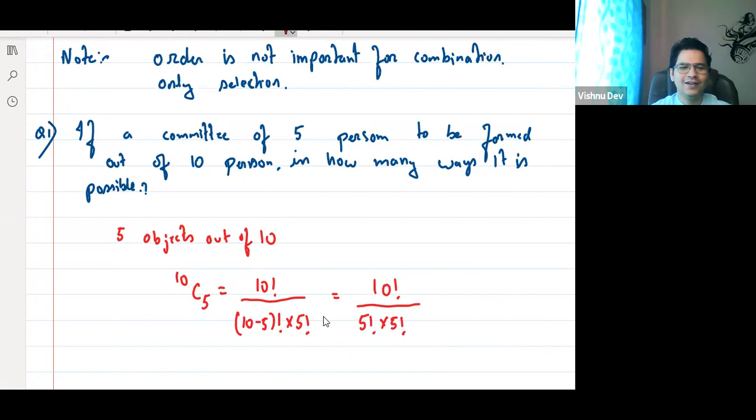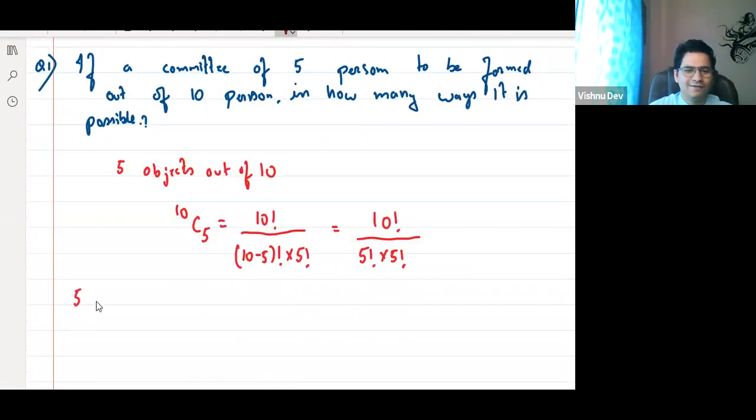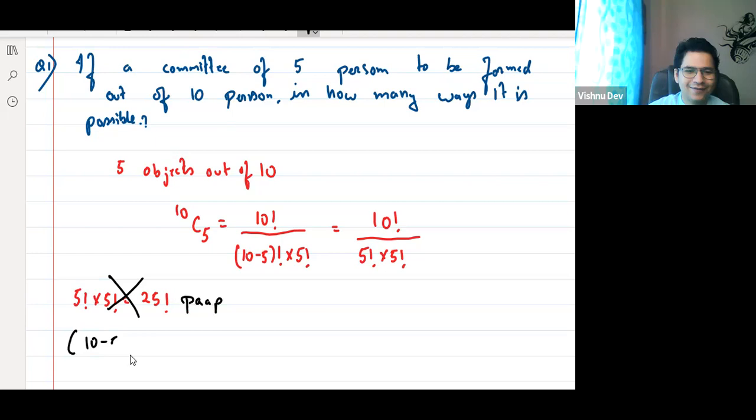Niketan, you are doing PAP. Guys, 5 factorial into 5 factorial. Sir, I also got the same answer, I don't know what I did later. Can I say 5 factorial into 5 factorial is 25 factorial? Tell me, can I say this? No, sir. It is PAP. In the same way, 10 minus 5 factorial cannot be written as 10 factorial minus 5 factorial. Sir, can we write it as 5 factorial squared? Yes, that is 5 factorial square, because 5 factorial and 5 factorial. But again, this is also PAP.